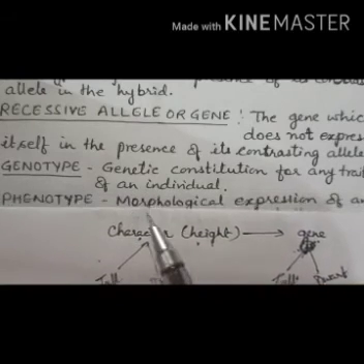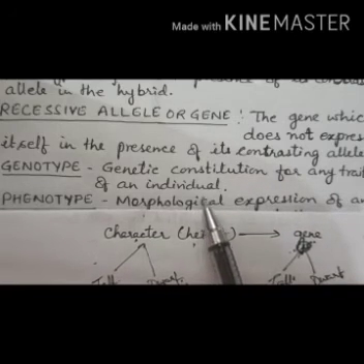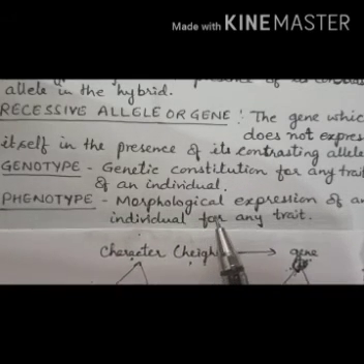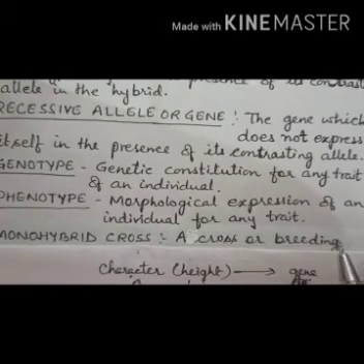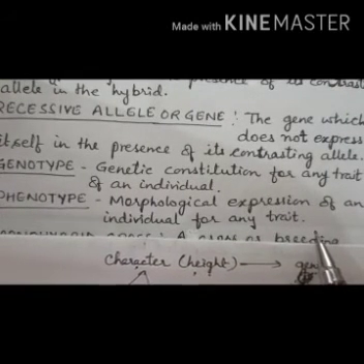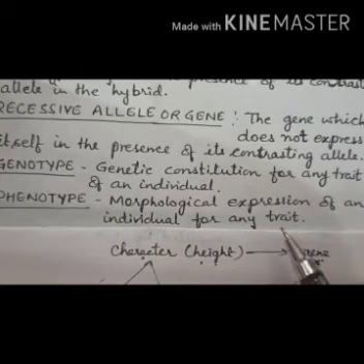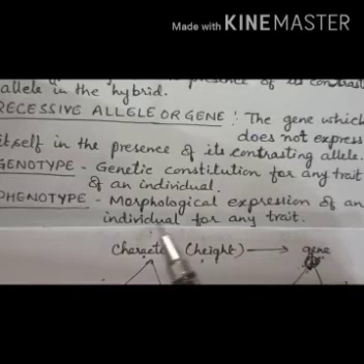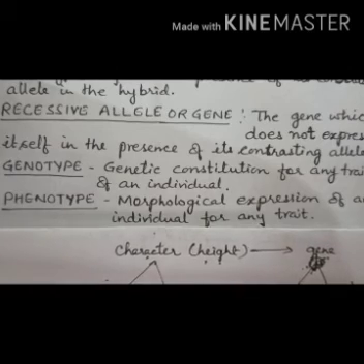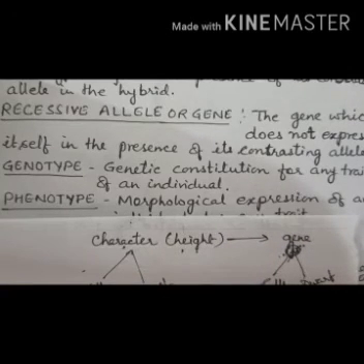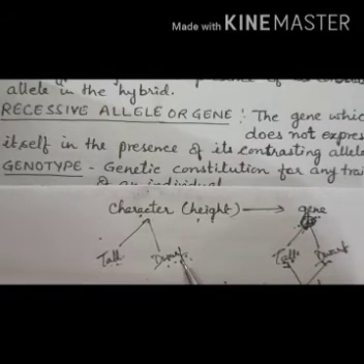So genotype is the genetic constitution for any trait of an individual, and phenotype is the morphological expression, the outer appearance, of an individual for any trait. Phenotypically the child is tall, but genetically the child is carrying both characters, the tall character and the dwarf character.